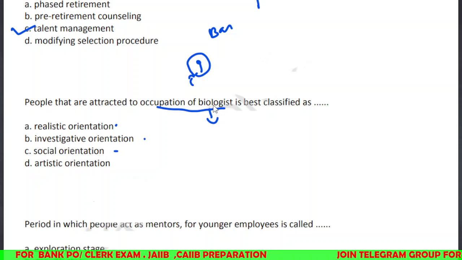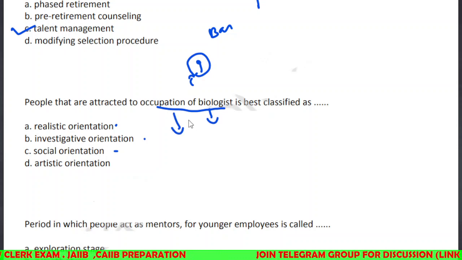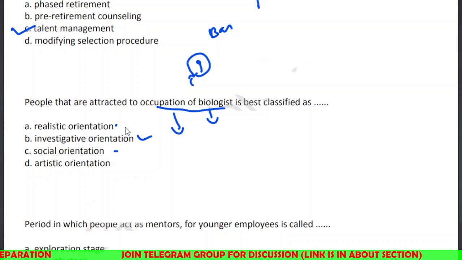So in case of biology, the people who are related with this type of profession investigate life species, right? Biology is related with life species. So here you can say it is investigation oriented. They need to analyze the things, analyze the characteristics, try to reach some conclusions, and find some new things as well, right? It's mainly based on this, classified as investigative orientation. Here the main orientation is investigation in nature, right? So we'll see the next one.